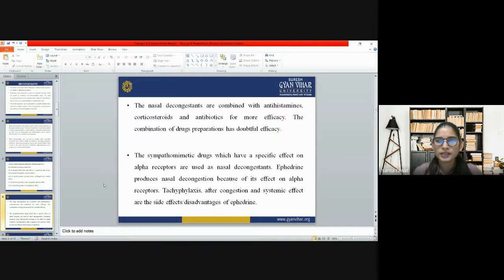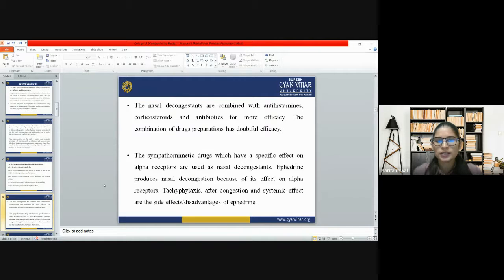Nasal decongestants are combined with antihistamines, corticosteroids, antibiotics, and more for more efficacy. So we can use a nasal decongestant in combination with a corticosteroid and an antibiotic for a better effect. The combination of drug preparations has doubtful efficacy. So they have more efficacy, and they cure the symptoms more rapidly.